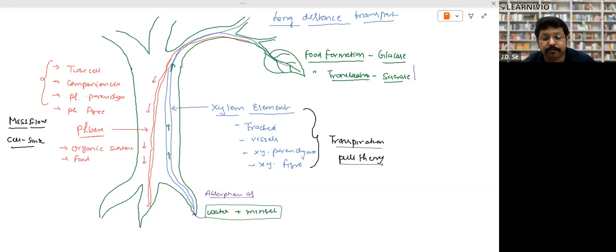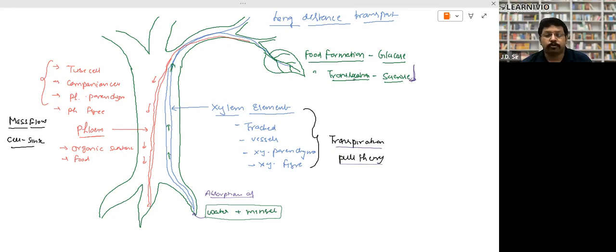So transpiration pull theory we will study, and that explains how the transport of the water takes place from the root to the top of the plant. Then, in return, the food formation takes place in the form of glucose. But glucose is neither stored nor transported. What happens? Formation of food takes place in the form of glucose. Now the glucose is converted into sucrose, right?